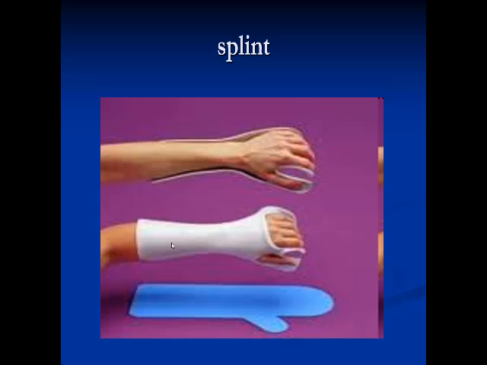And the last item in our rehabilitation will include splinting. Splinting or braces is usually prescribed for the patient if there is a partially healed fracture in order to protect the affected part. As you can see, this is a rigid part applied to the affected area in order to protect it from any trauma or any forced movement.